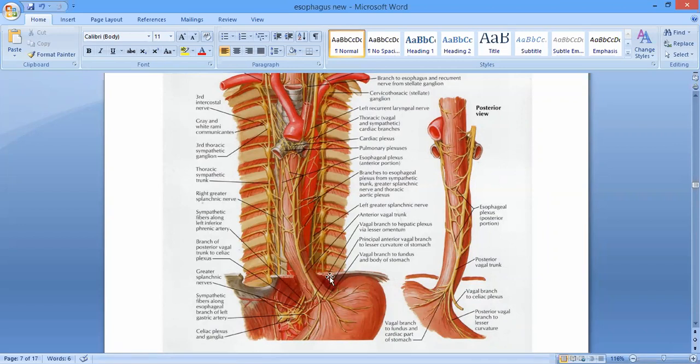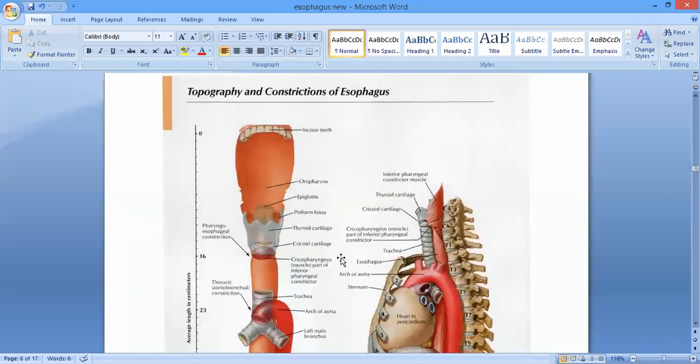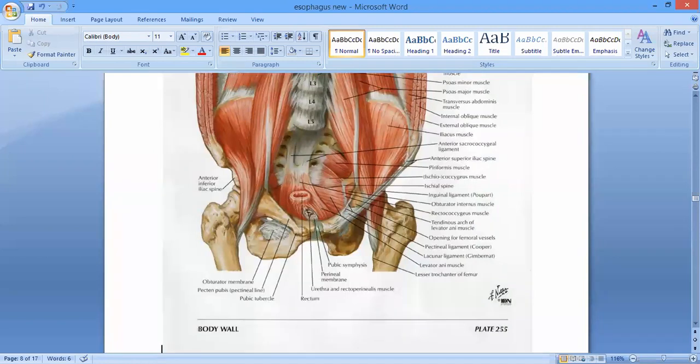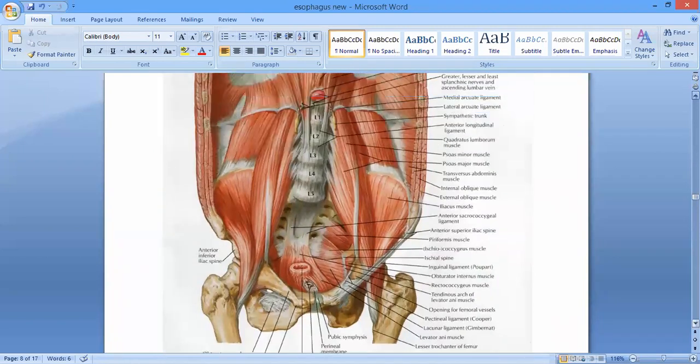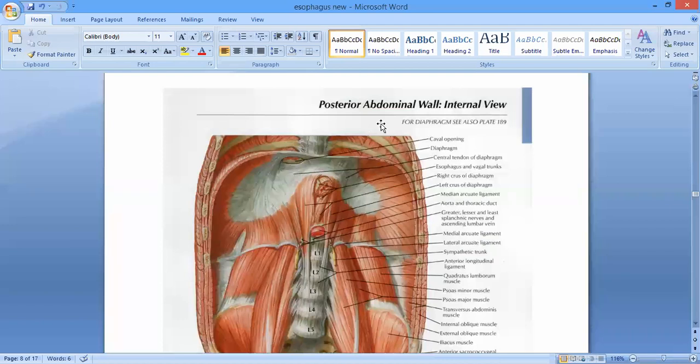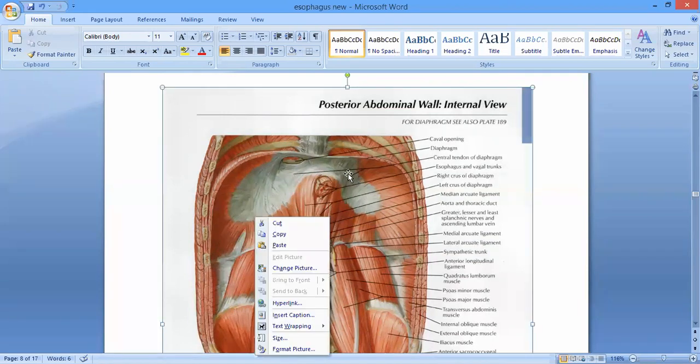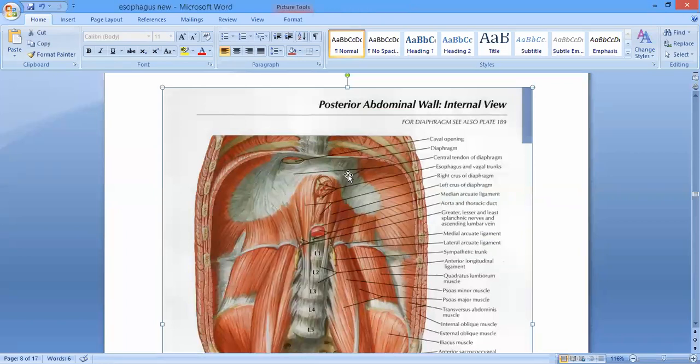Which crus of the diaphragm does it pass through? Right? Left? It passes through the left crus of the diaphragm, and you can see the right crus of the diaphragm makes a sling around it, which gives it a symmetric shape. Here you can see this one. These are the fibers of the right crus of the diaphragm making a sling around the esophagus, right? Well, it passes through the left crus of the diaphragm, right?